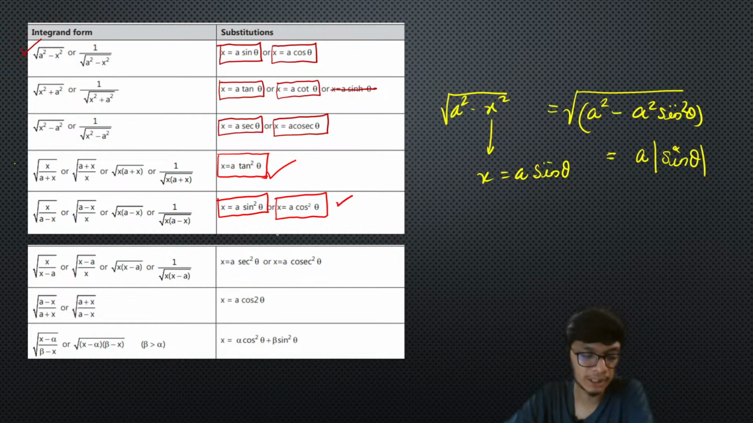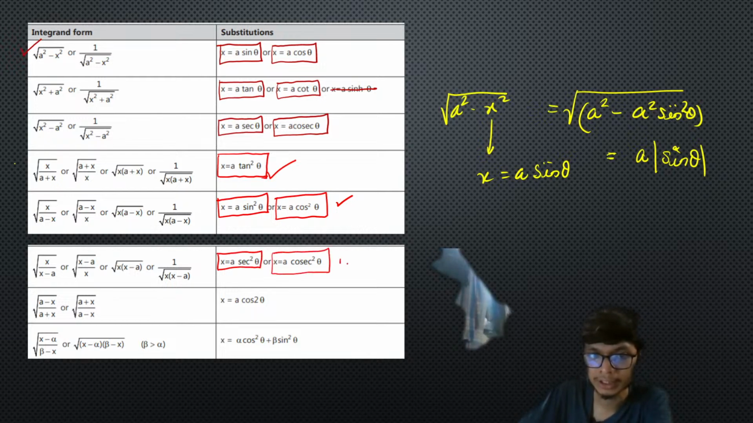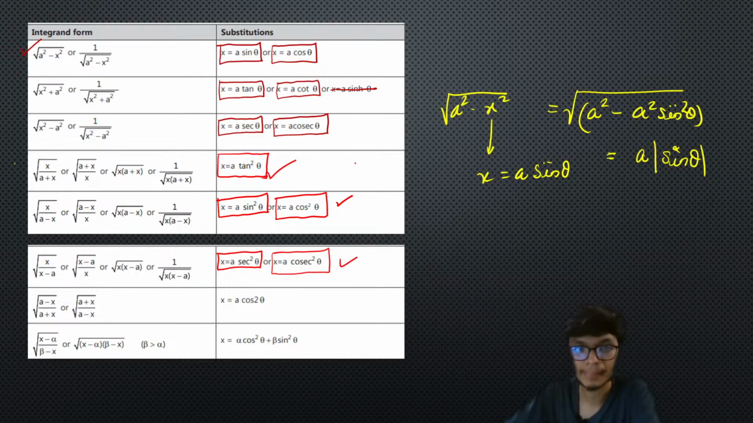This is just done for the sake of calculation simplicity, and you simplify by using trigonometric identities. Now moving further, if we have a substitution like x by x minus a, instead of a minus x, you just need to put x equals a sec square theta. So these three sets and these three sets are almost very similar. The difference is only in the power of x, and that is how we just need to replace and change.